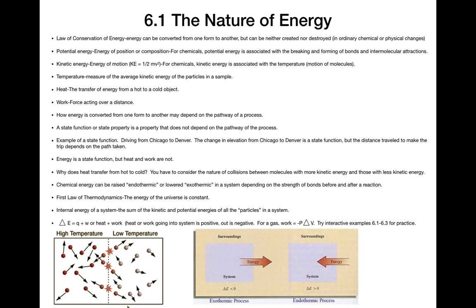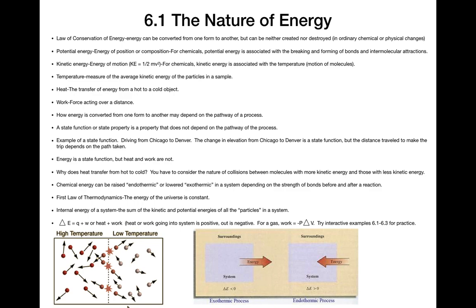There's also another form of energy known as work. Work we've seen as a force acting over a distance. So molecules do exert forces. When those forces are able to push something, that's doing work. And so that is another way that chemicals can transfer energy, in the form of work. Now, whether the energy is converted to work or to heat or to some other kind of energy can depend on the pathway of the chemical or physical process that you're doing.